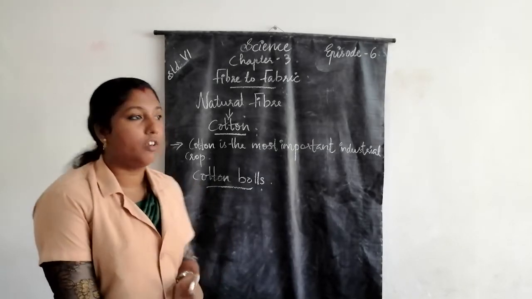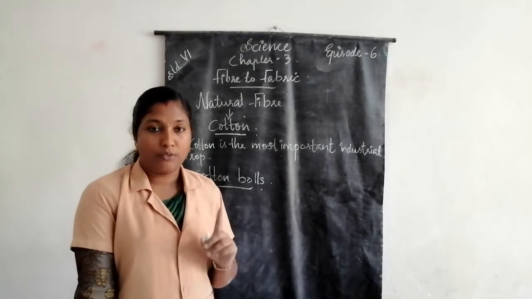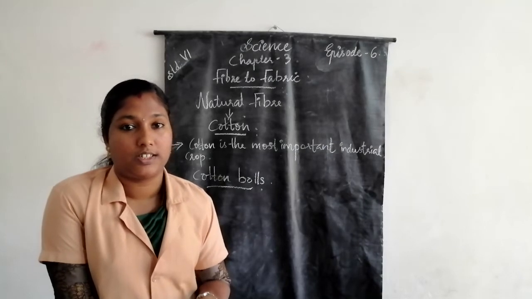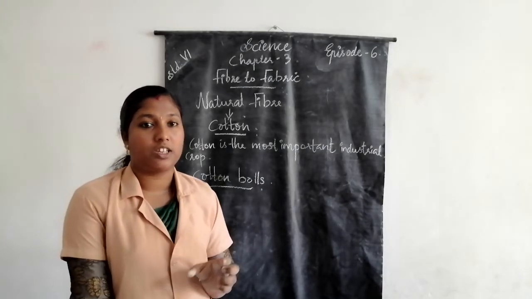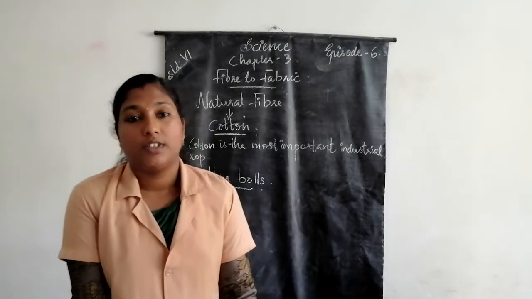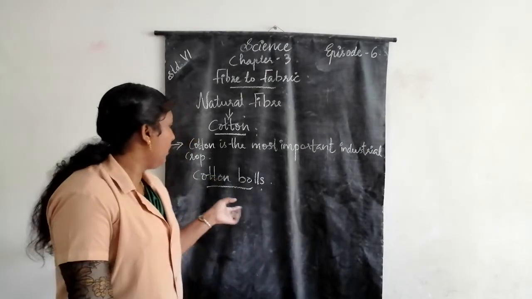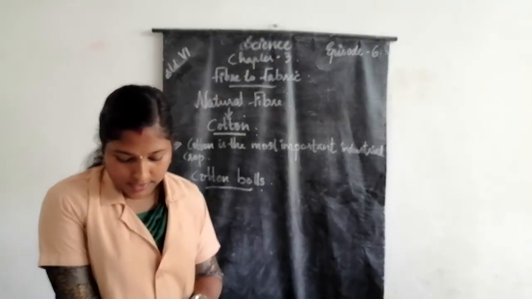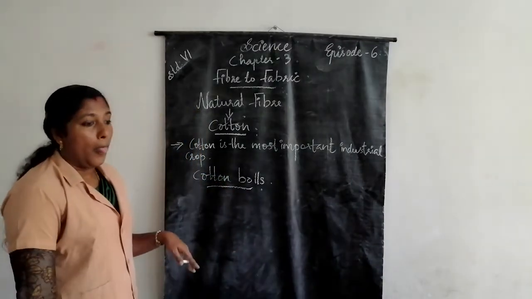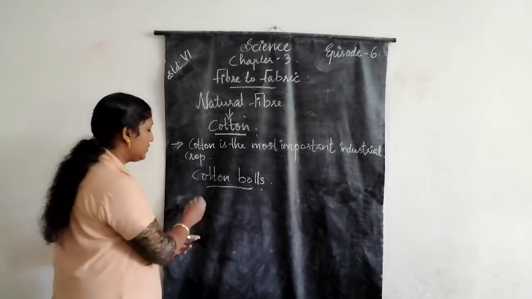These are called cotton balls. Once again, what are cotton balls? Fruits of cotton plants.